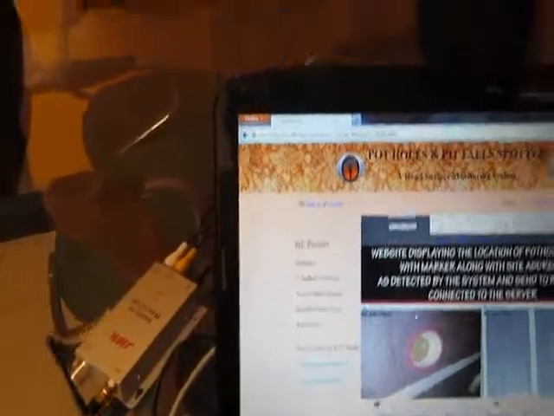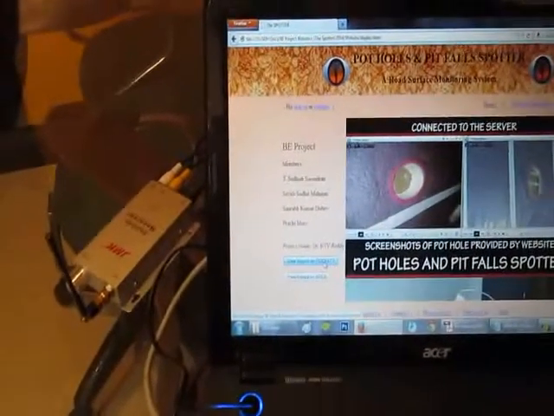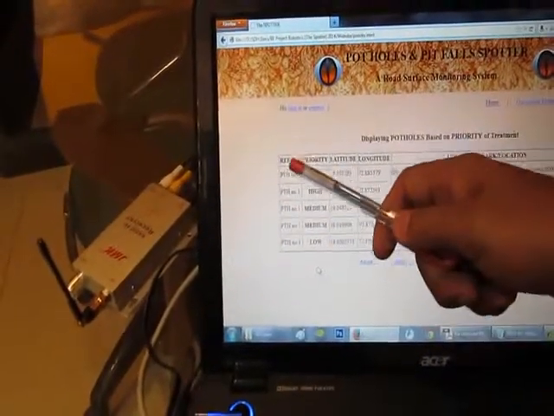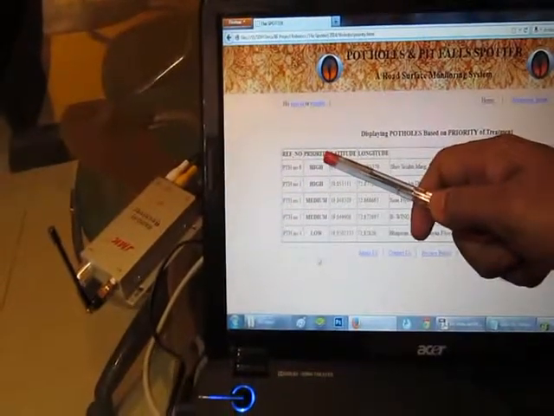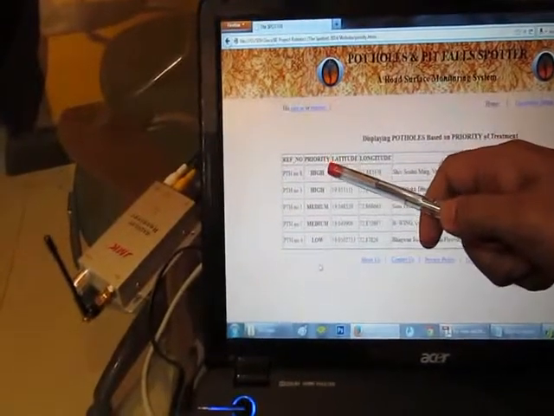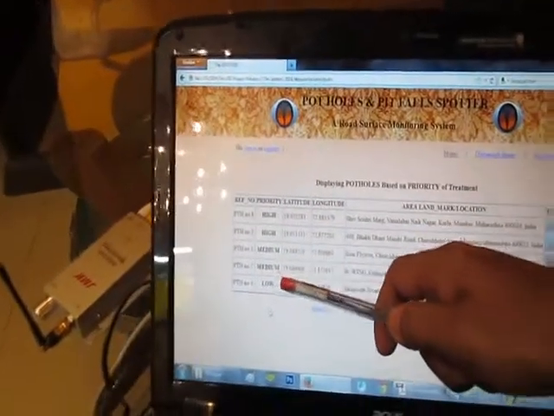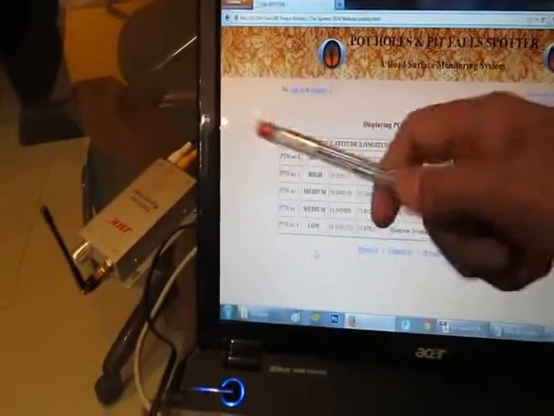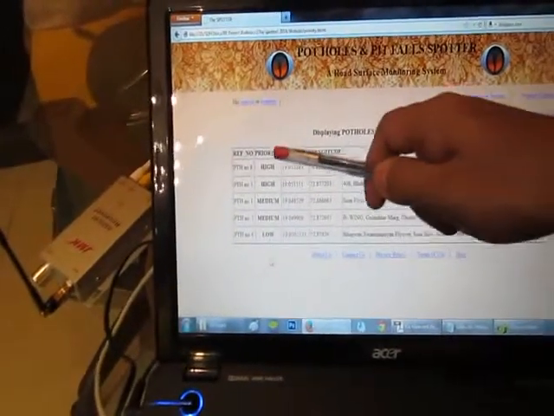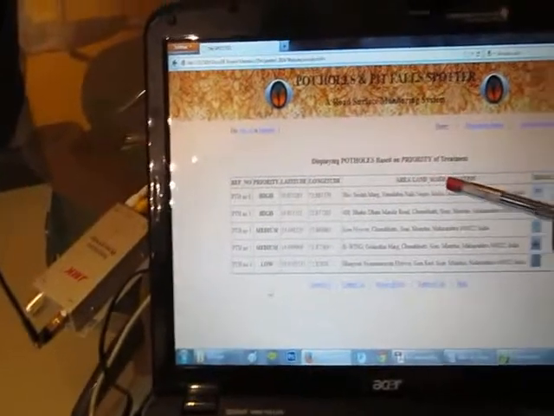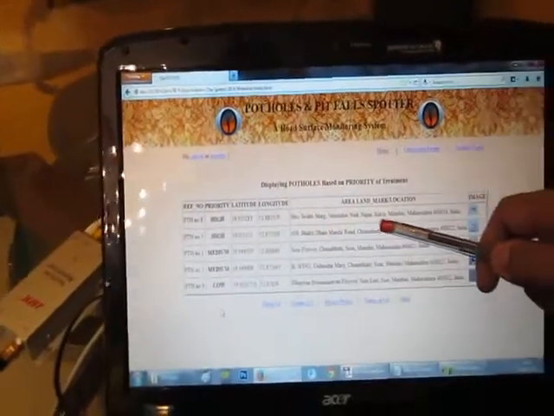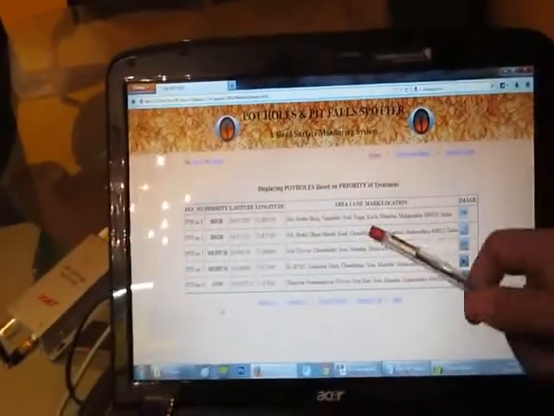So I'm clicking on based on priority. Okay, based on priority. That means now you can see the first column is the reference number. It's just a normal pothole number. Second is the priority column. It shows what the priority of the pothole is: high, medium, low. Then latitude, longitude, that is the GPS data received by the GPS module, and based on this latitude, longitude, the landmark or the address of that pothole is viewed. You can see Shiv Shakti Marg, Kurla, Maharashtra, India.